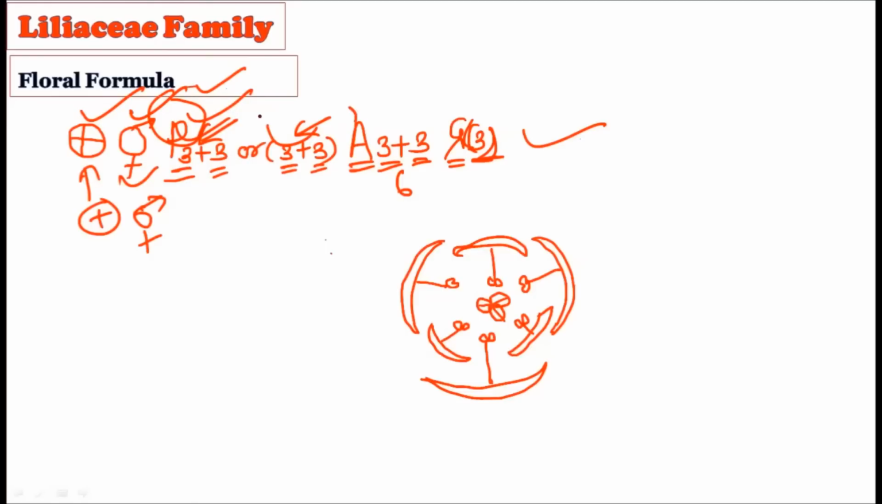But here one thing is important, that the epiphyllous condition is found, that is, the individual members of the stamens are fused with the individual members of the perianth.